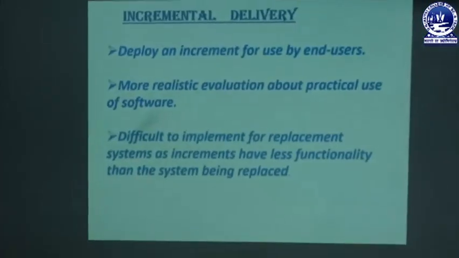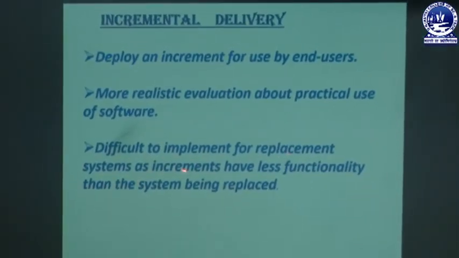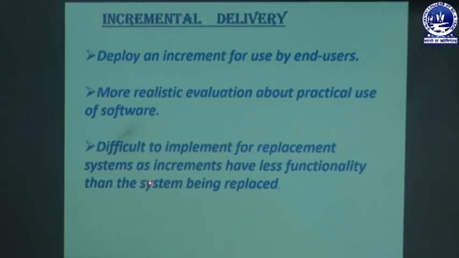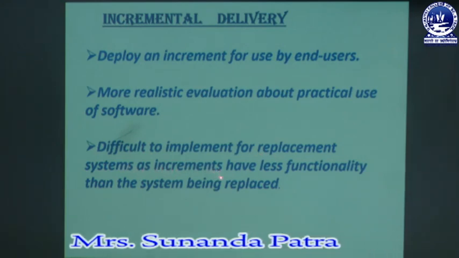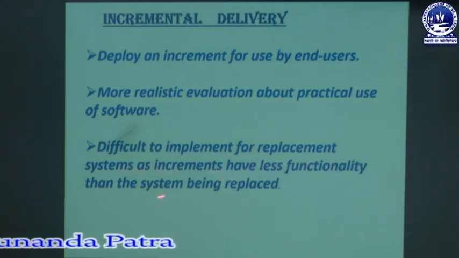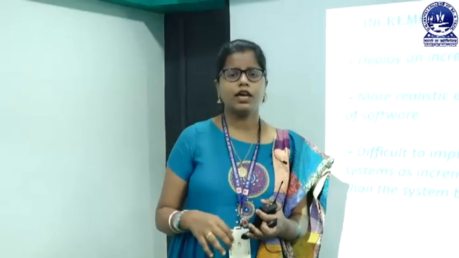And the next is difficult to implement for replacement system. So what is that replacement system? Okay, let us see this. First, difficult to implement for replacement system as increments, as it has less functionalities than the system being replaced. So what is that actually saying? It's saying whenever we are going for replacing something.